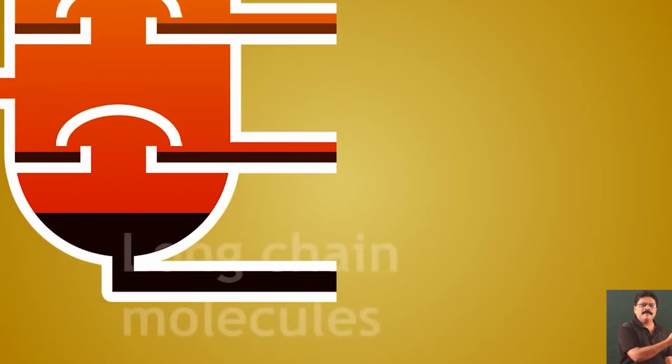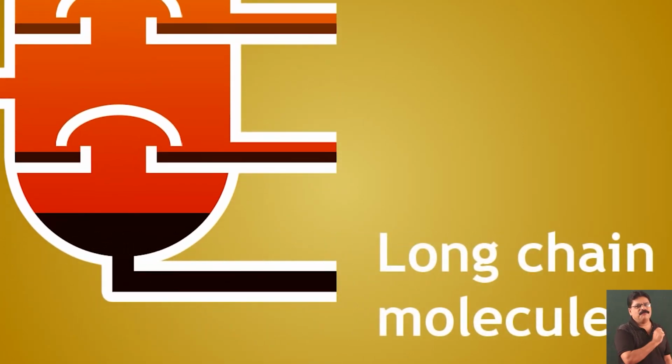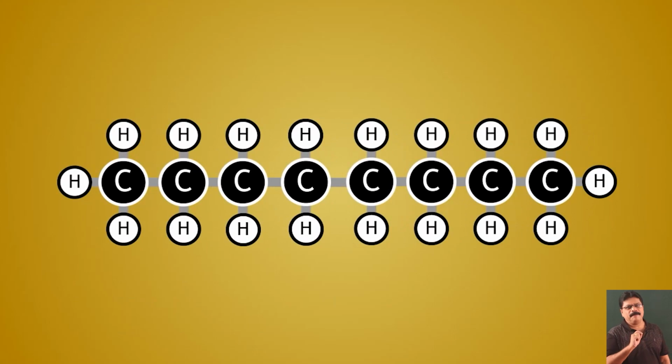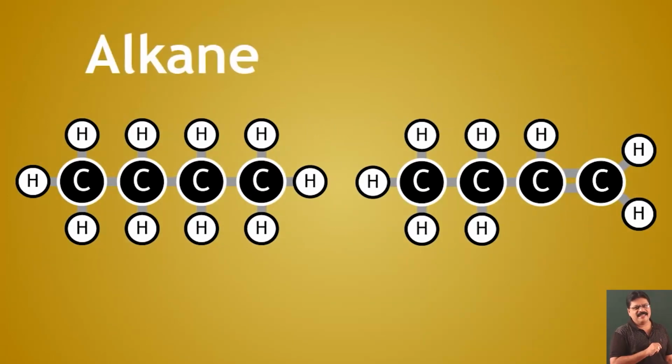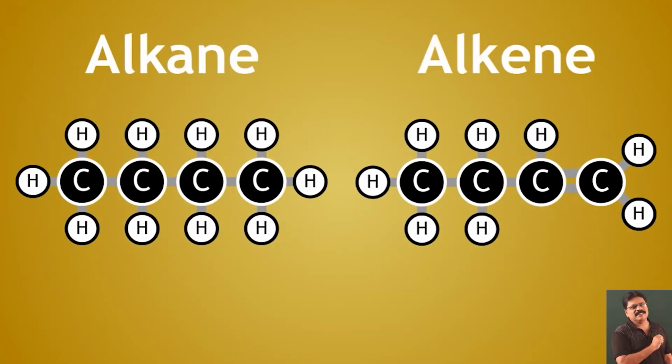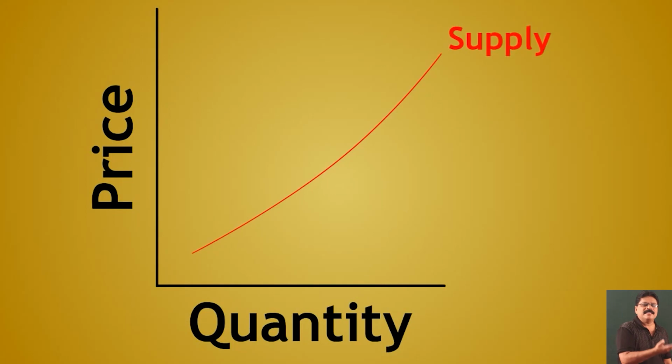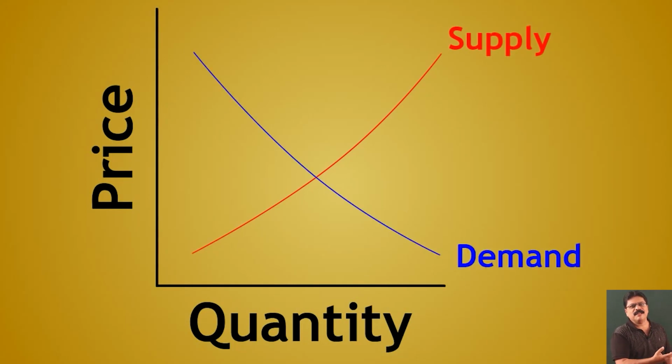Because the demand for fuel is so large, they thought of a process wherein they could break the higher hydrocarbons into smaller, fuel quality hydrocarbons. This process of breaking down larger hydrocarbons into smaller hydrocarbons is called cracking.